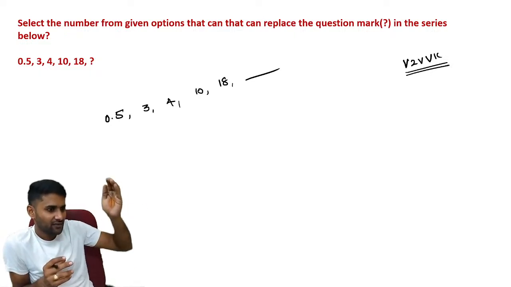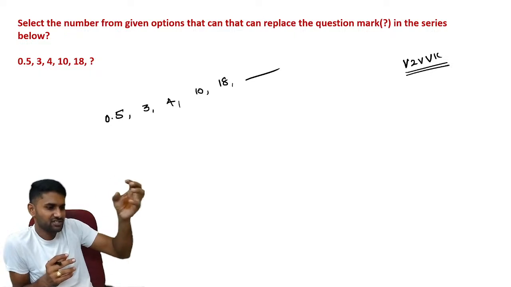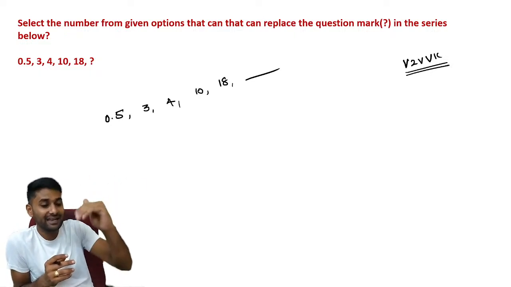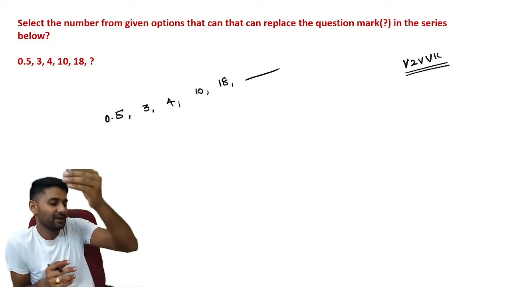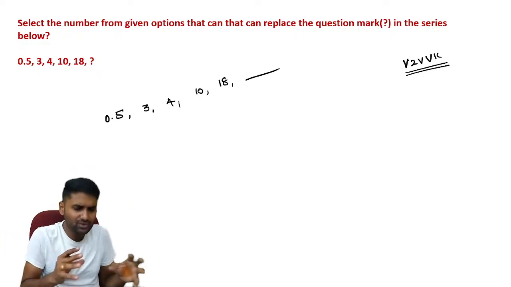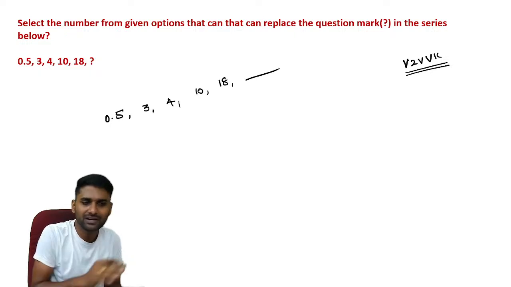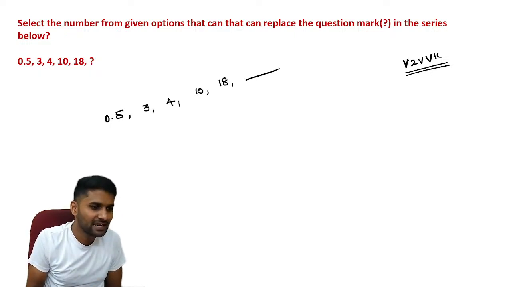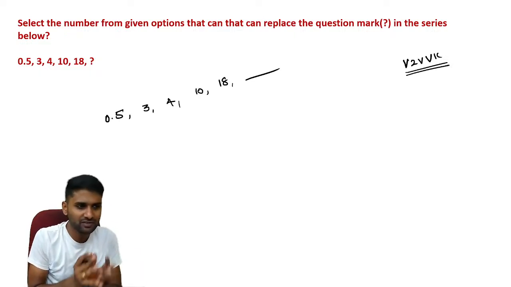Why? Because the first one is high, a larger number like 2.5. The next one is 1, it decreases. 4 becomes 10, again it increases. And 10 becomes 18, again it increases. So you should understand that you never get this logic through differences. That is the first point. Second, we have only one possibility, multiplication.